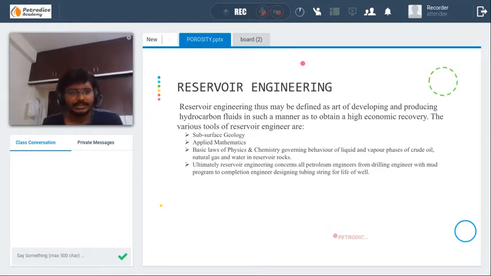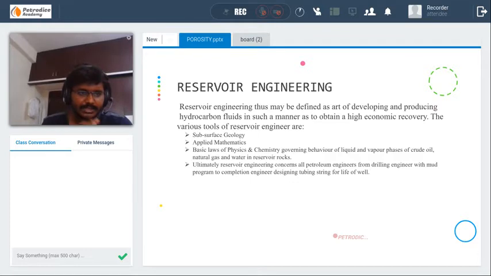Firstly, what is reservoir engineering? Reservoir engineering deals with all the subsurface formations, the dynamics of subsurface formation before production, during production, and after production. A reservoir engineer's main aim is to maximize the production from the reservoir. There are various tools that a reservoir engineer uses while helping the production or drilling engineer to maximize the production.